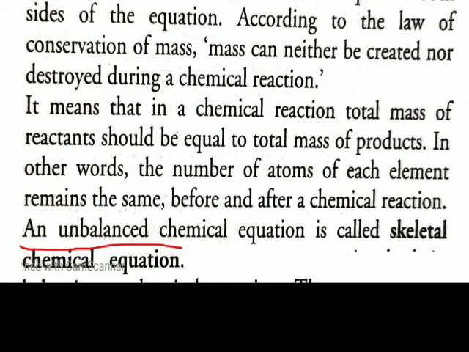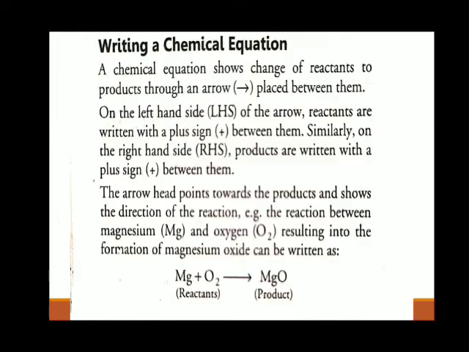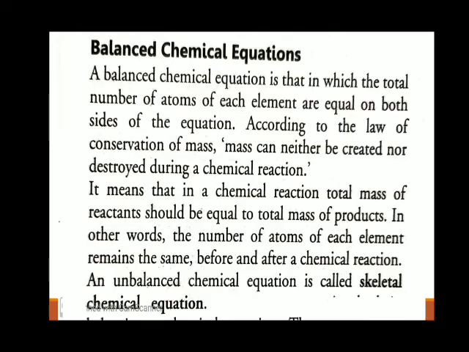An unbalanced chemical equation is called a skeletal chemical equation. Now, balanced chemical equations. A balanced chemical equation is one in which the total number of atoms of each element are equal on both sides of the equation. According to the law of conservation of mass, mass can neither be created nor destroyed during a chemical reaction.